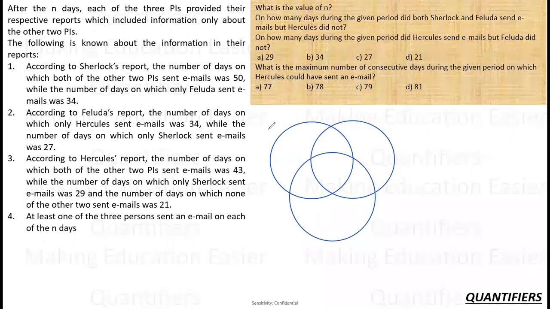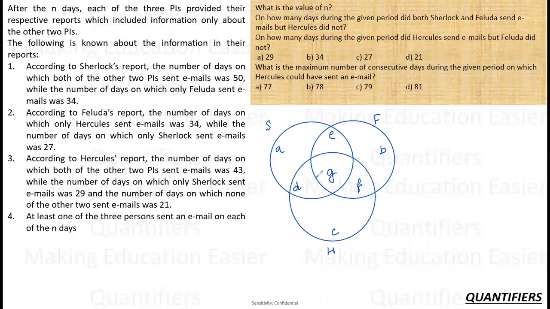So let's see, this is S, this is F, this is H. Let's call this region A, B, C, D, E, F, and G. Right. So what is given to us? According to Sherlock, the reports, the number of days on which both of the other two PIs sent email was 50. So both of the other two is this one.